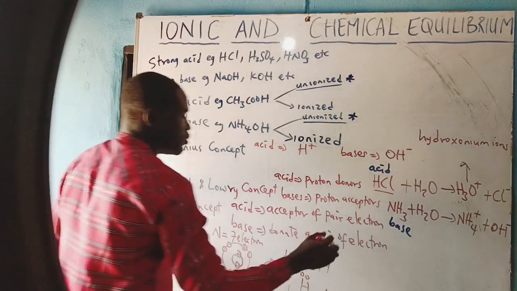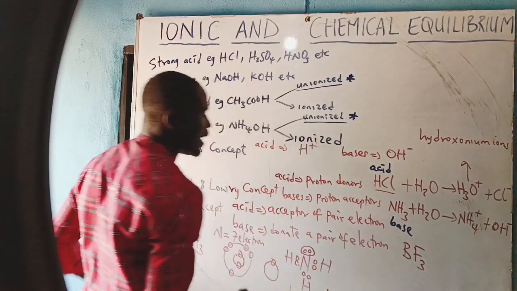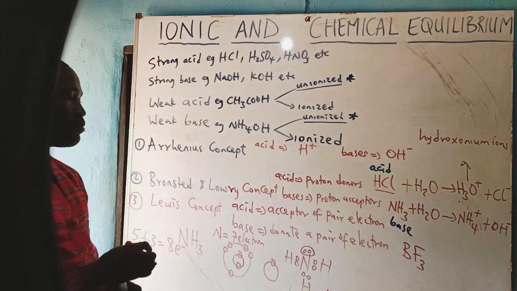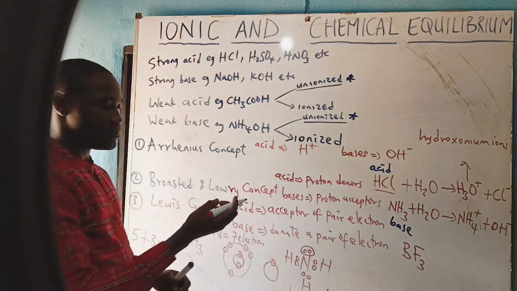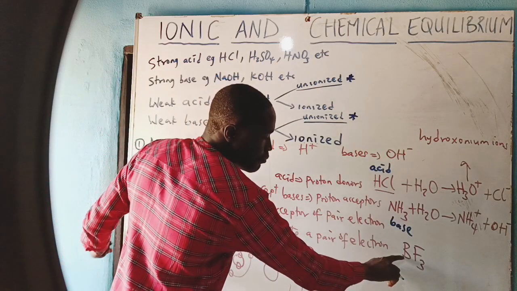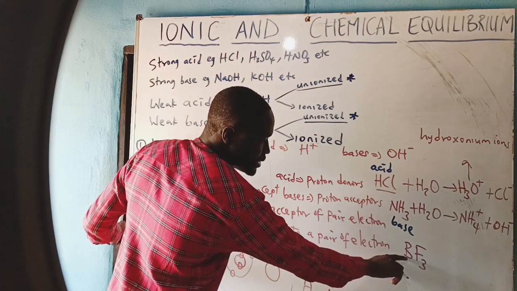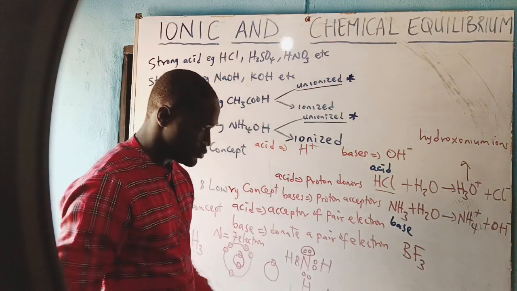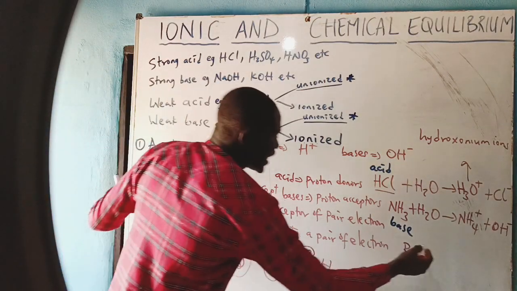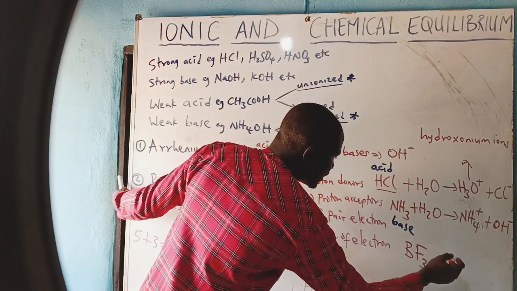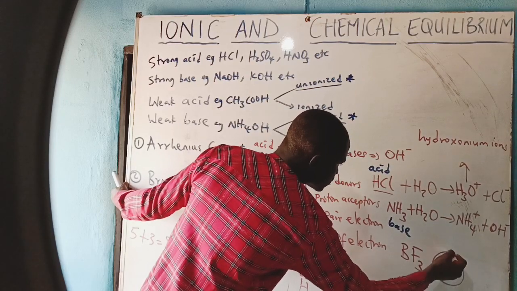Now, there is a compound called BF3, that is trifluoroborane. B represents boron. This boron has 5 electrons, and because it has 5 electrons, the implication is that the inner shell will have 2, the outermost shell will have what? 3.